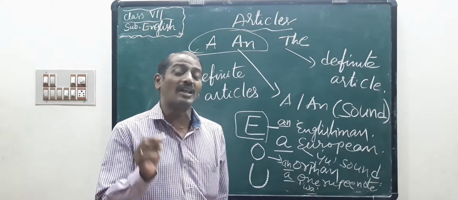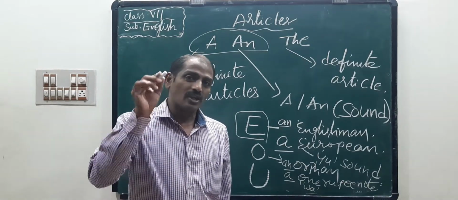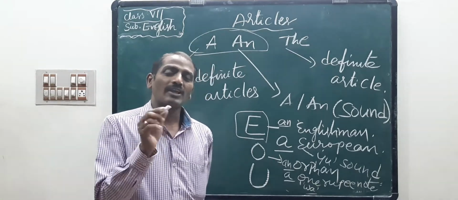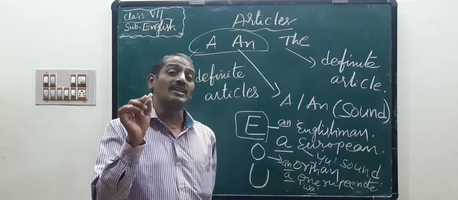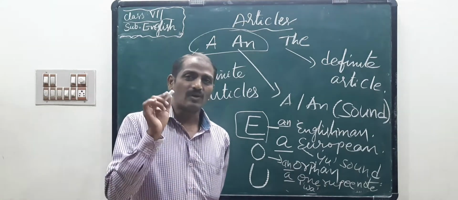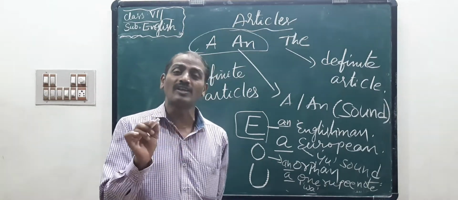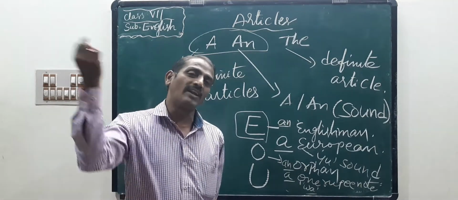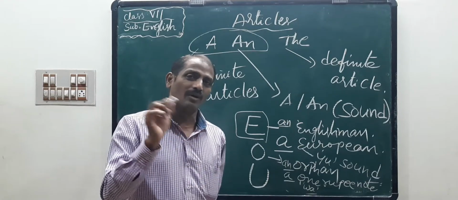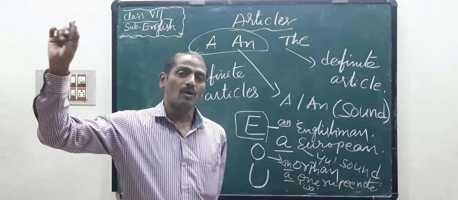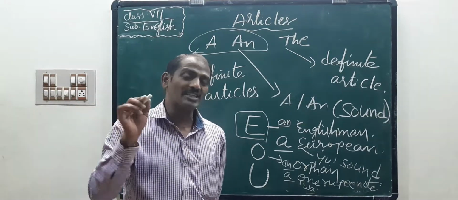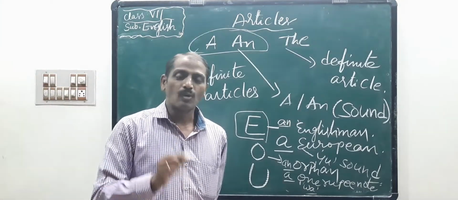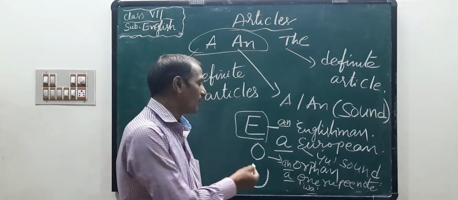Now, we should write a or an depending upon its sound itself, not the letters. So, children, listen carefully. We should write the article a or an depending on the sound basis, not the letters. If you find A, E, I, O, U vowels, a word which begins with a vowel sound, then use an. But don't write an blindly. So it is very important, children.